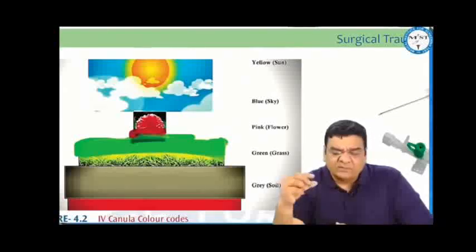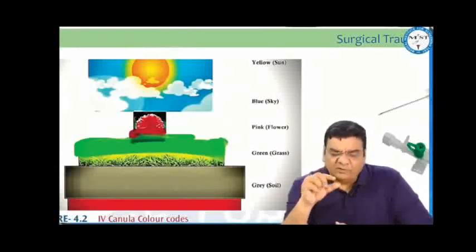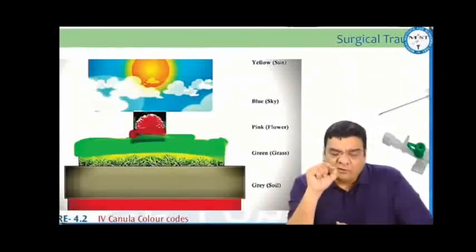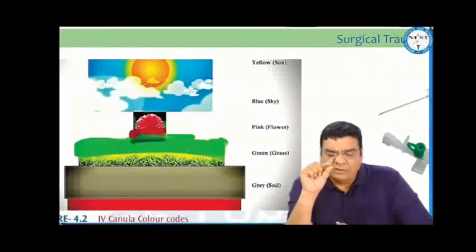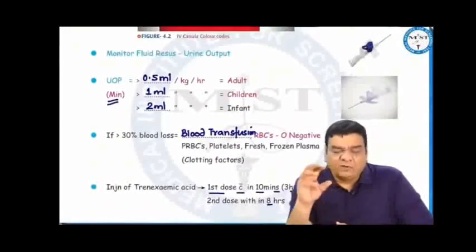As the gauge is increasing, the bore, that is the diameter of the IV cannula, is decreasing. That means if you have to give more fluid in a short period of time, you have to use a wide bore IV cannula. That means a 14 gauge or a 16 gauge IV cannula. If you have to give normal fluids in a newborn baby, then obviously the veins will be very small in diameter. So we use a 26 gauge, that is the violet color cannula, in a newborn baby. In adult females, we generally use the pink color cannula. Pink for females, that is how we can remember.